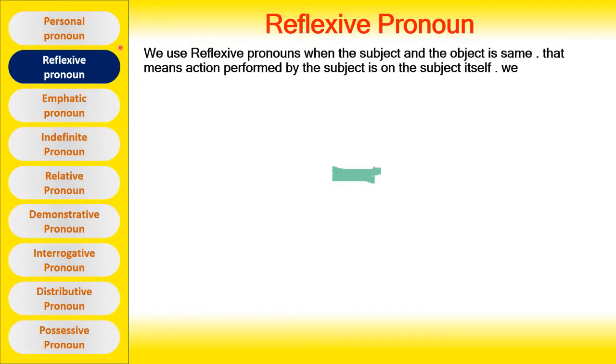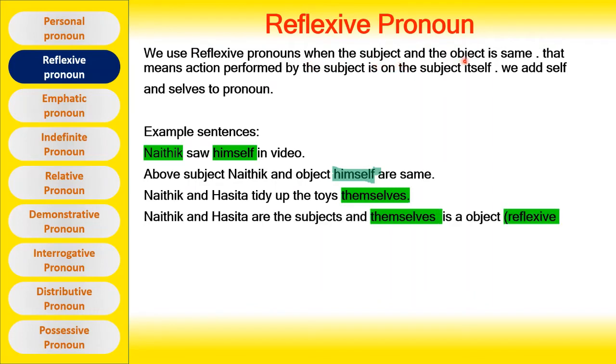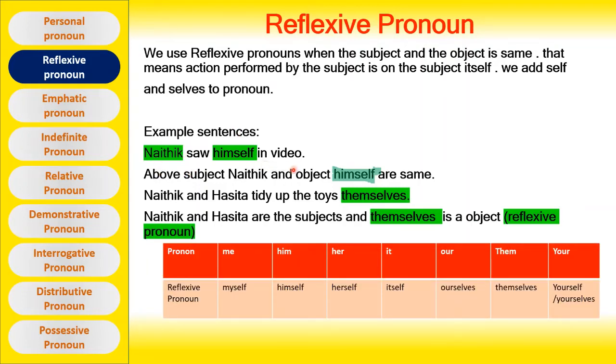Reflexive pronoun. We use reflexive pronouns when the subject and the object are the same. That means the action performed by the subject is on the subject itself. We add self to singular pronouns and selves to plural pronouns. Let's see some example sentences. Naitik saw himself in his video.